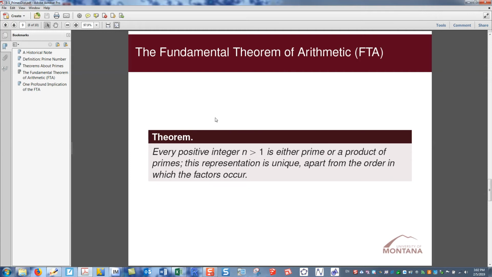Well, here's the big result of the chapter: every positive integer n greater than 1 is either prime or a product of primes, and this representation is unique apart from the order in which the factors occur. This is the big foundational theorem, we almost say, of number theory, and it explains so much about numbers that it's given the term fundamental in front of the theorem. There are very few theorems in mathematics that carry this term fundamental.